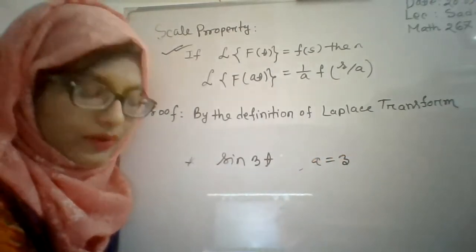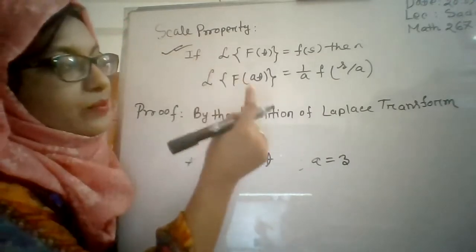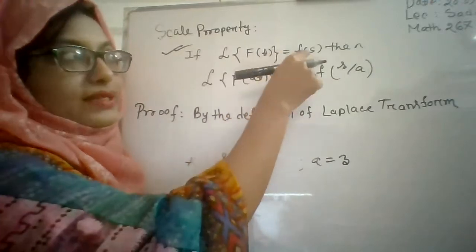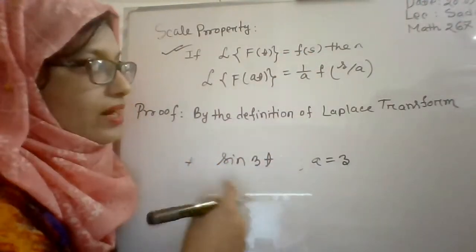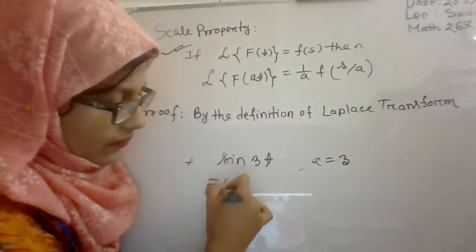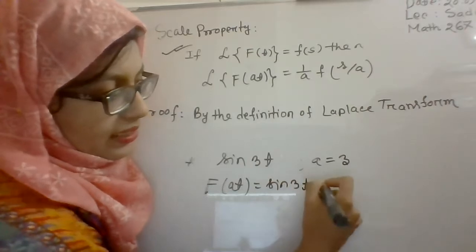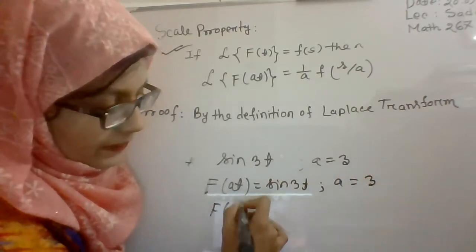Now you have to apply the scale property. For the scale property, you need that the Laplace transformation of f(t) is equal to F(s), and here it is f(at). So if f(at) is equal to sin 3t and a is equal to 3, then what will be the function for f(t)?